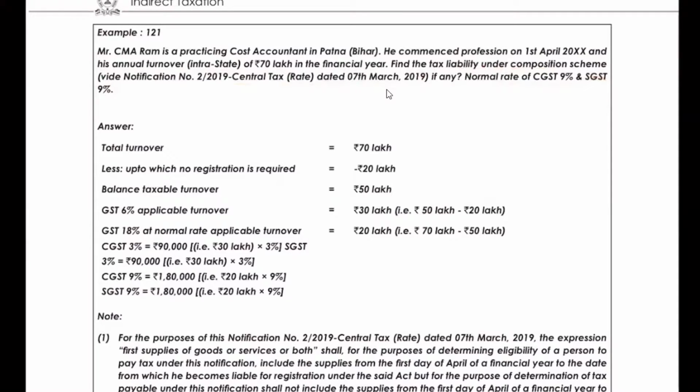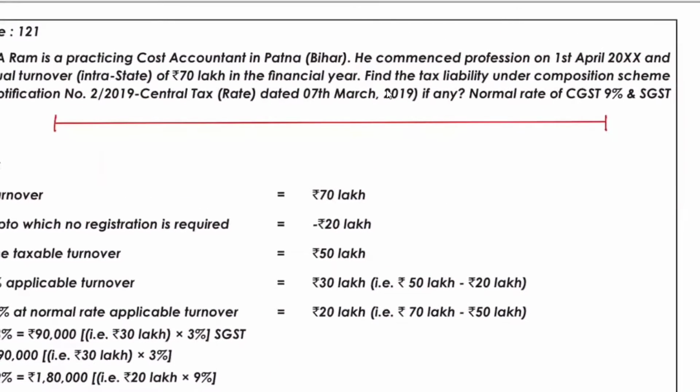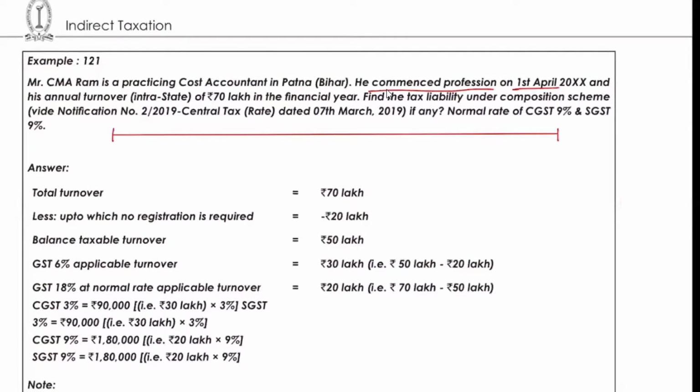So he has commenced from 1st April. Now the number line will come into place. Those who have missed that session, try to understand from this session. I'll explain this in detail. He has commenced his profession on 1st April. Whenever someone commences business, does he have to get registered?